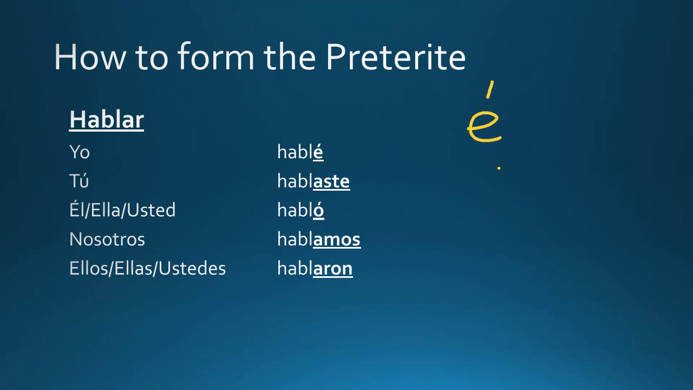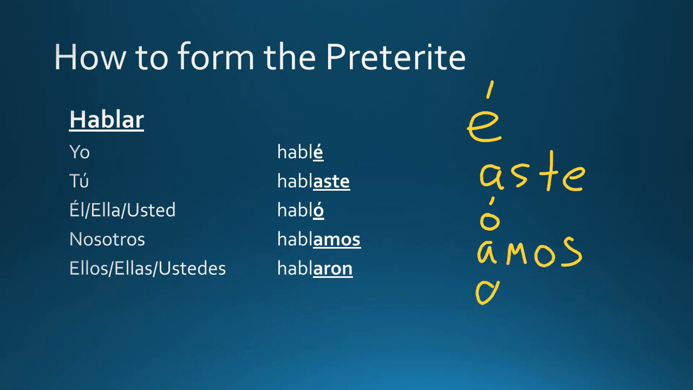É, aste, ó. It's really important to remember the accent marks. Amos and aron. Now you will notice that this ending, amos, is the same as in the present tense. And so you might wonder, well, how will you know the difference? You'll know the difference based on the context. So if I say something like ayer hablamos, that would be like saying yesterday we talked. But if I say hoy hablamos, then it's the present tense because I'm saying today we talk.